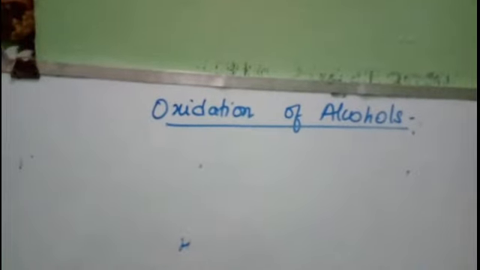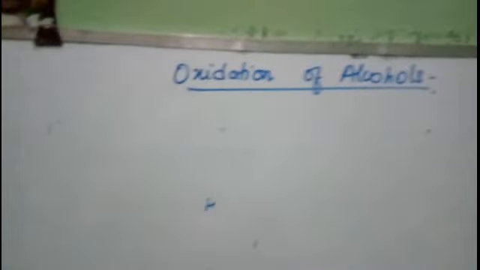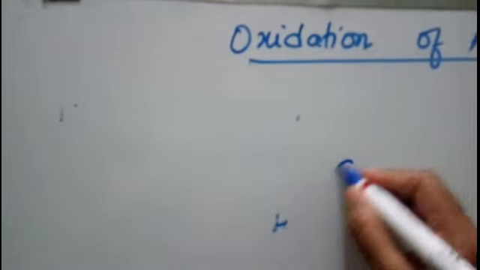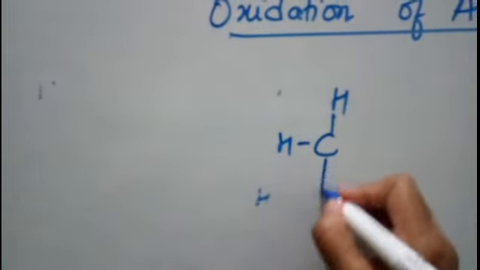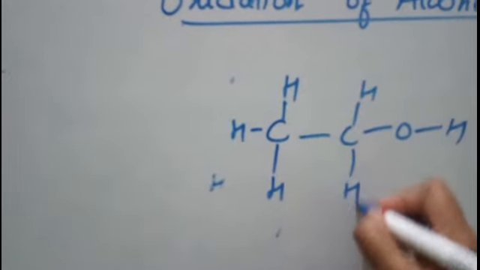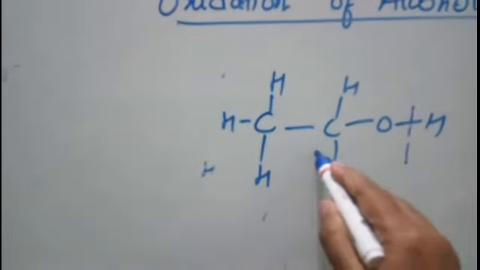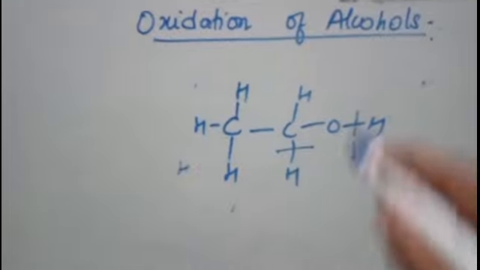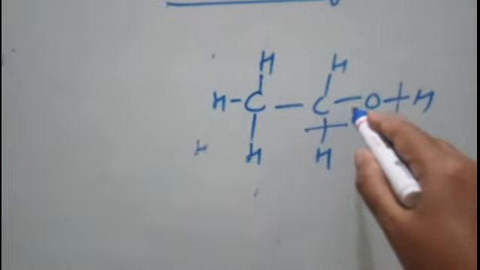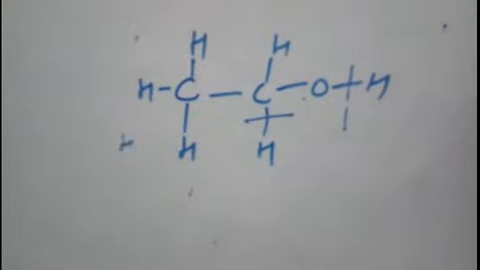Students, in today's class we will study the oxidation of alcohols. When alcohols are oxidized, what happens? There is dehydrogenation taking place. See how? Suppose this is your alcohol molecule. Here two bond cleavages take place. One bond, this OH bond, is broken, and the other, this CH bond, is broken. So in this way hydrogen is removed, and at the same time a double bond is introduced. This means your alcohol is converted to a carbonyl compound. You will get the product.